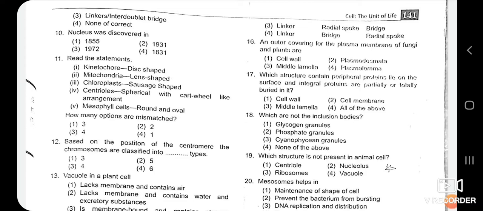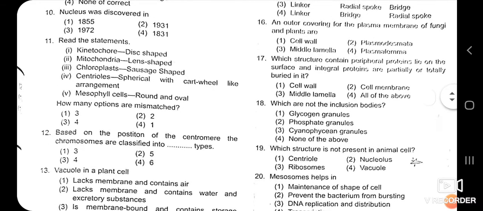Then, nucleus was discovered in. Again, such a type of question about the year is not asked in the NEET exam, but for practice you can see the answer to this question: in 1831 the scientist Robert Brown discovered the nucleus. So the answer is the fourth one.